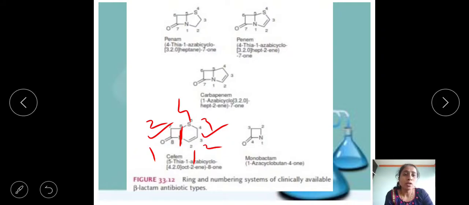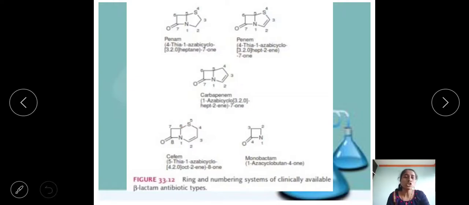So that's why 4, 2, and in between these two fused carbon atoms there is a lack of carbon, so that's why 0. So that's why it becomes 4-2-0 oct. Total number of carbon atoms over here, how many total carbon atoms? We can consider it 8. Okay, so that's why oct 2-in.